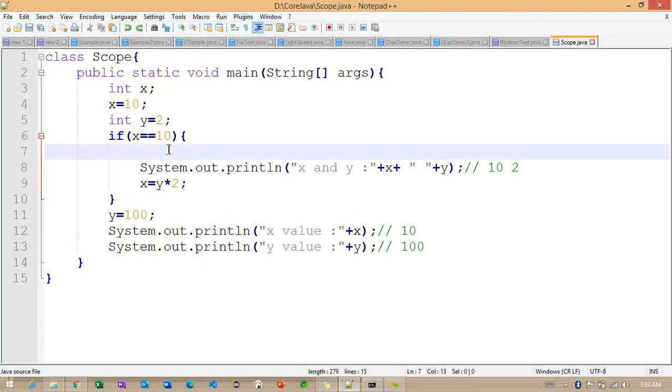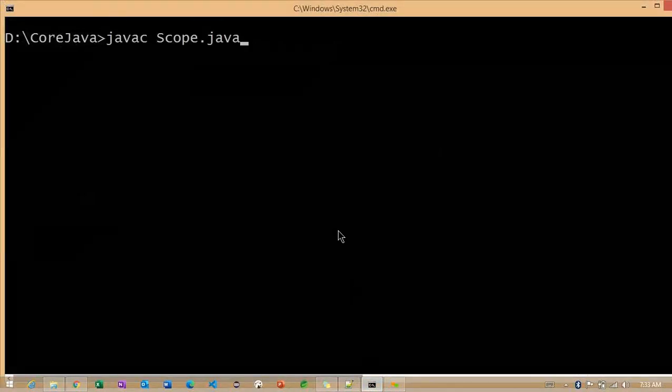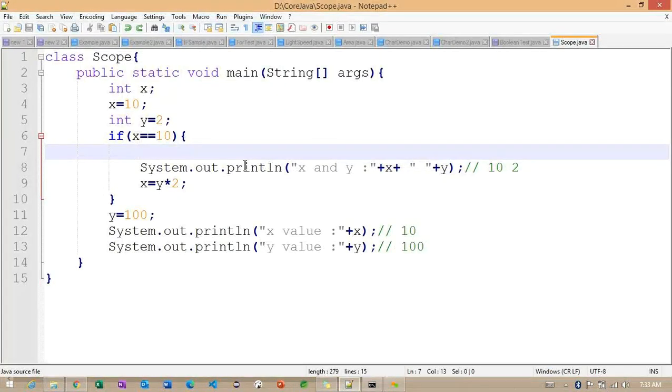Getting the point. Now, we can initialize the values and print the same values here. I want to provide the information. Let me run one more time. Now you can see we are not seeing any errors here. But basically, we need to understand the scope here. Very important, this particular scope here.